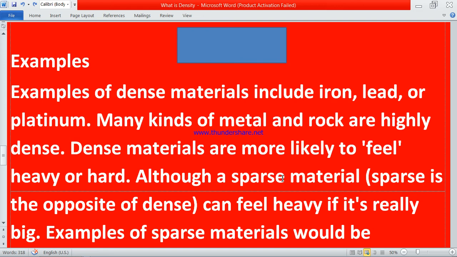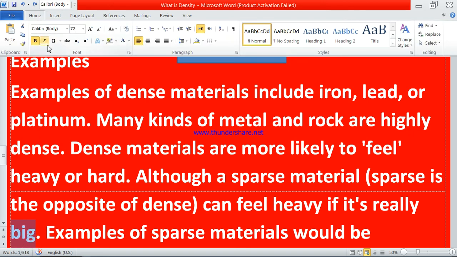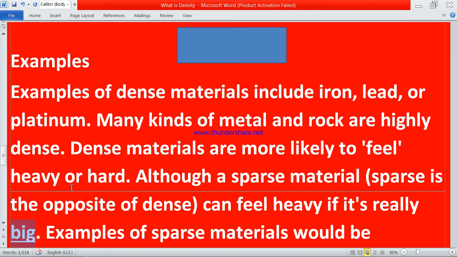I'll highlight this: big. So a sparse material can only have the same weight as a dense material when it is very big in size.